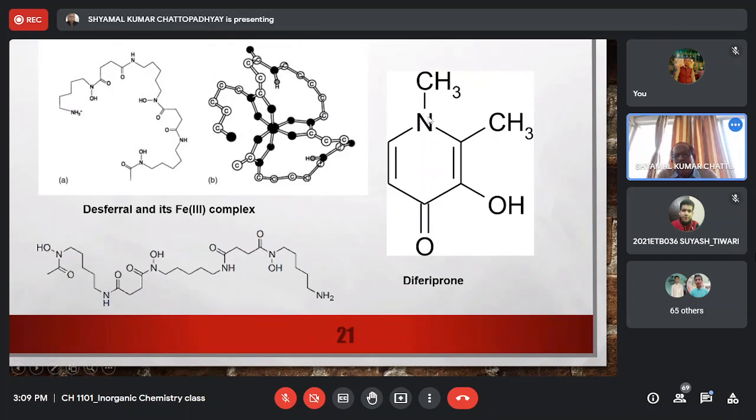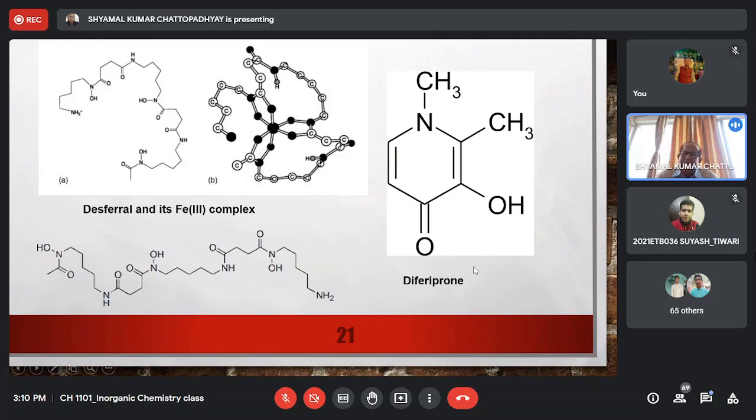You can see basically it is a pyridine moiety. Now the nitrogen atom of pyridine is methylated and it is oxidized in the 4 position. The para position to the pyridine is actually converted to a ketone, and here we have another OH group attached. So this is called deferiprone, right?